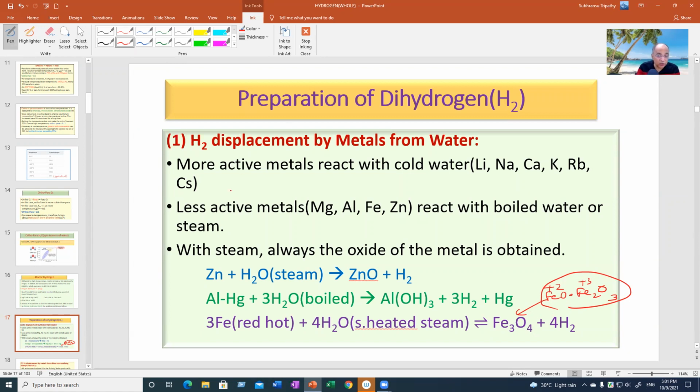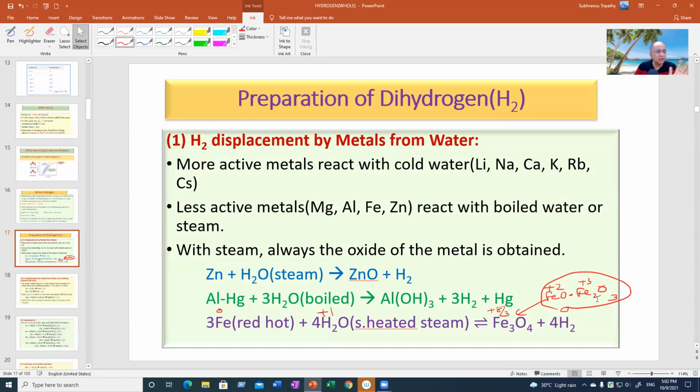And hydrogen goes from plus 1 to 0 and iron goes from 0 to average plus 8 by 3. That is the status of the redox reaction. Now, you need not write these things.